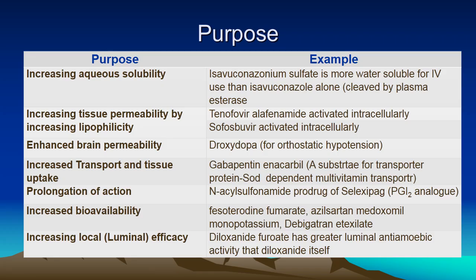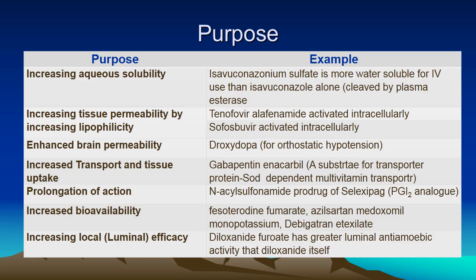The first example is increasing aqueous solubility. Isavuconazonium is an antifungal drug that is activated in the body to isavuconazole alone by plasma esterase. But the ammonium sulfate salt is water soluble. Then, increasing tissue permeability by increasing lipophilicity. Several examples are there: tenofovir, sofosbuvir.